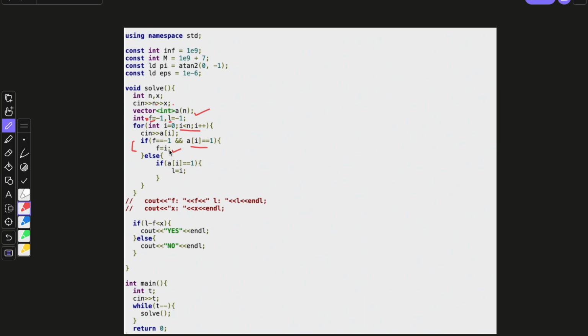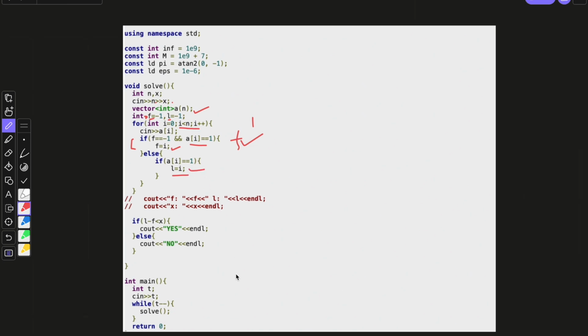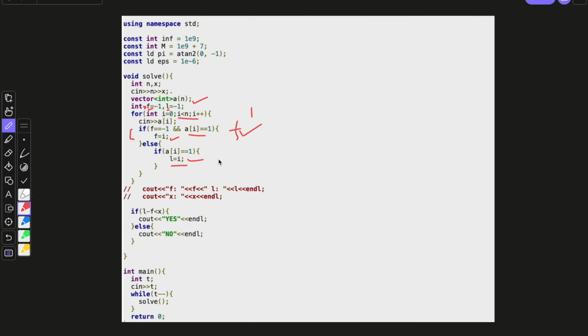Okay, but if it is the case that F has been filled, that is the first position of 1 is already noted, that means we only have to update the last position. So we are going to update this. Here we are using 0 based indexing. Like if these are the positions of doors, it will start from 0, 1, 2. So the last position will be 2, the first position will be 0. So we will subtract 2 minus 0, and there is no need to add another one. That was for 1 based indexing.